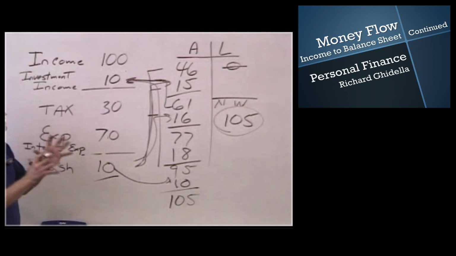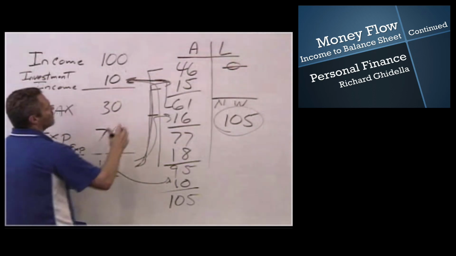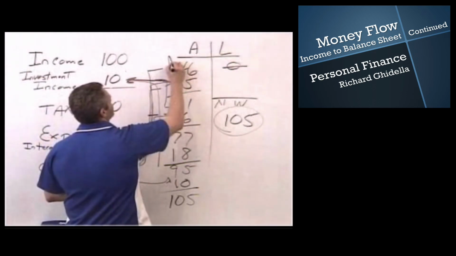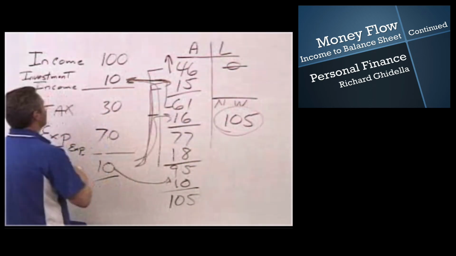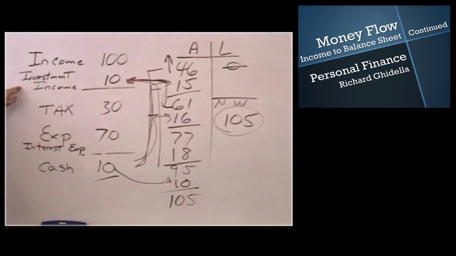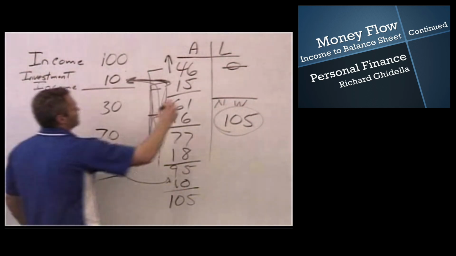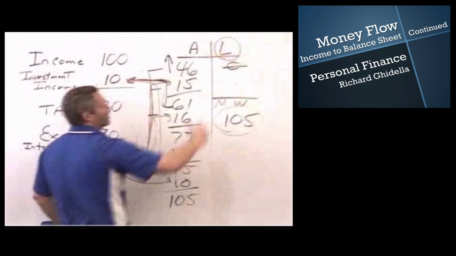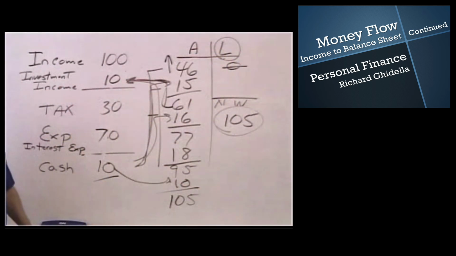The key thing to remember in this process is that appreciating assets, assets that are going to go up in value, come back to you as investment income. They add income to you. They add net worth. Liabilities have to be supported. You have to pay interest on them because the bank doesn't do it for free.